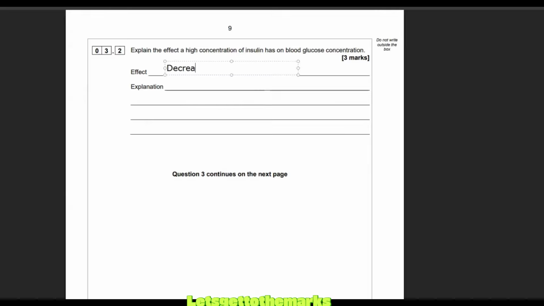So it decreases blood glucose concentration. You can probably just write the word decreases because it's told us it's about the blood glucose concentration. So decreases, 1 mark. Now the explanation.